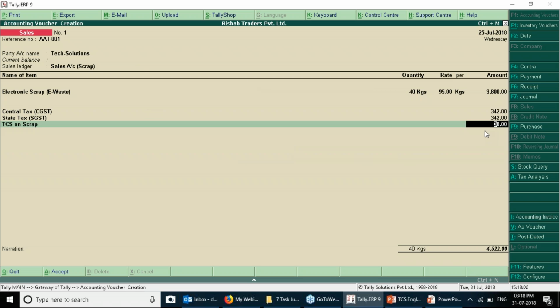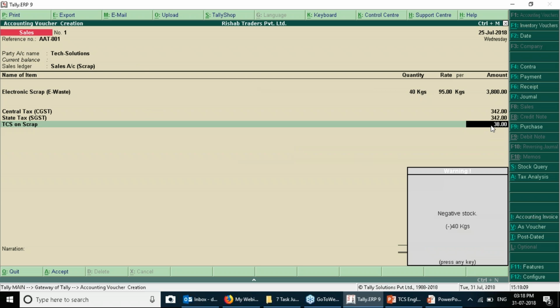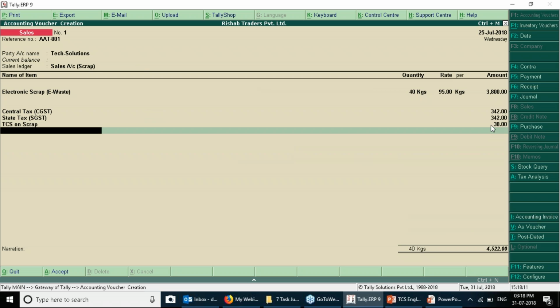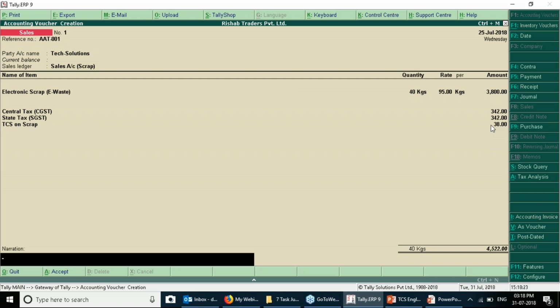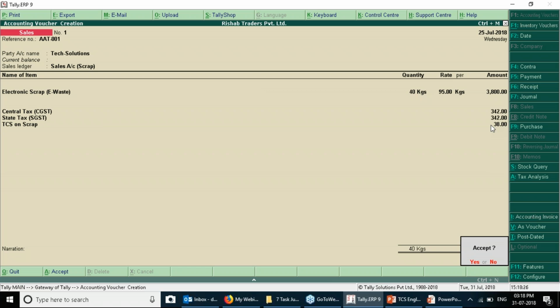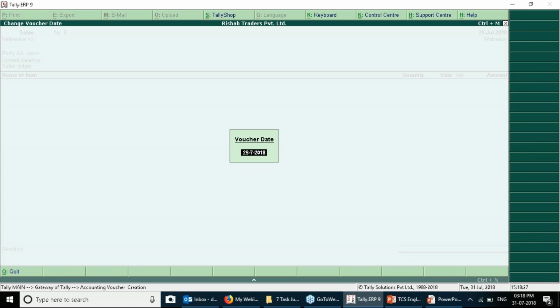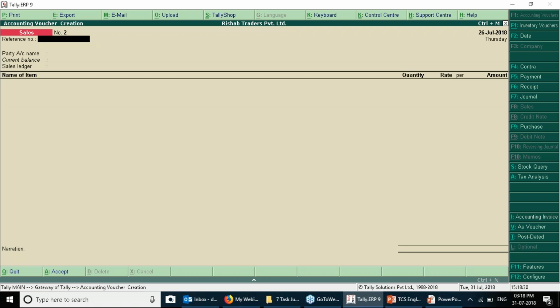So after you need to check with all the creation and setting up the details. It should be all perfect. Then you won't find any kind of difficulties, and the transaction would be passed easily. After passing this, so this was the normal sales, or the sales of a notified goods subjected to TCS.